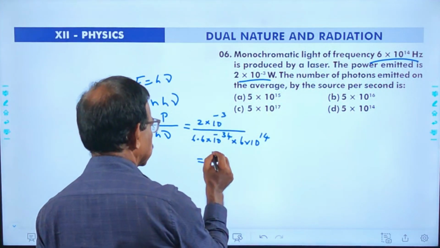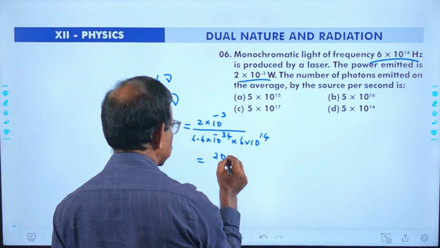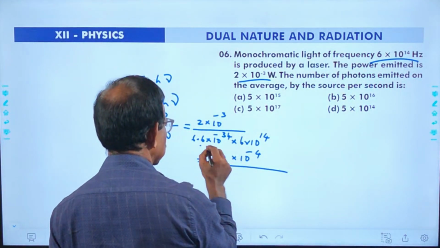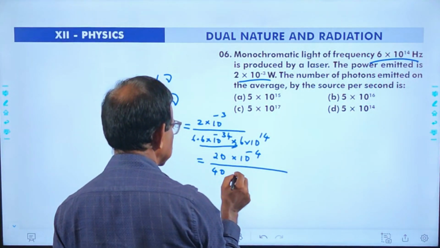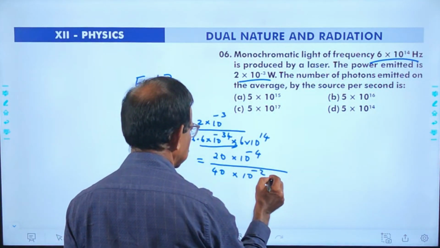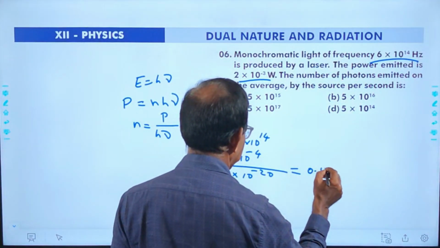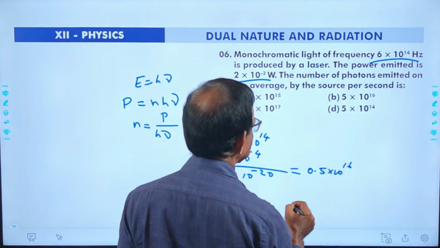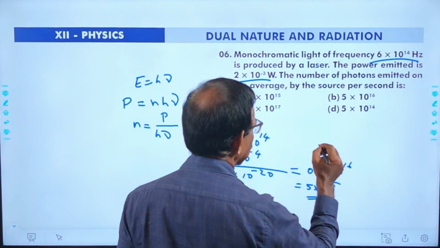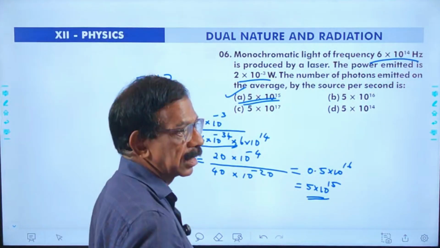On dividing we will get, here may be around 2, that means 20 into 10 raised to minus 4. Here it is almost 40, then into 10 raised to minus 20. That means 1 by 2 or 0.5 into 10 raised to 16. This will reach 5 into 10 raised to 15. Hence the answer is option A, 5 into 10 raised to 15.